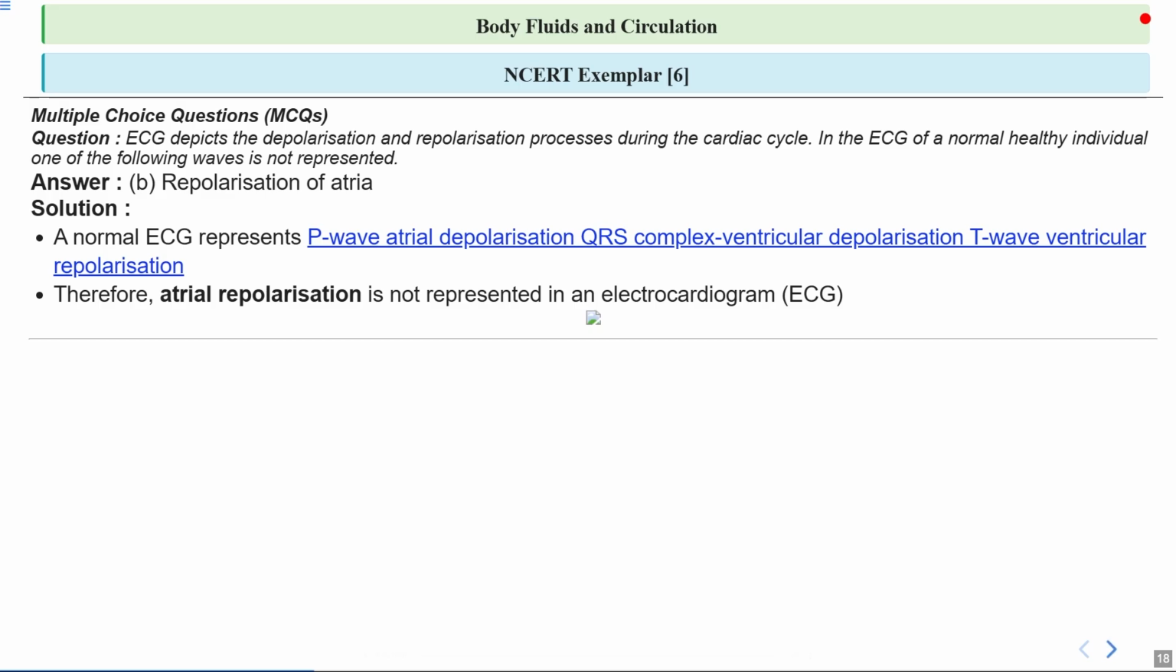To sum up, we can say that the ECG is a powerful tool for understanding heart function, but it doesn't show every single event. So, the main takeaway is that atrial repolarization is not represented as a separate wave in a normal ECG. So, let's remember this as we move on to more questions about heart and circulation.